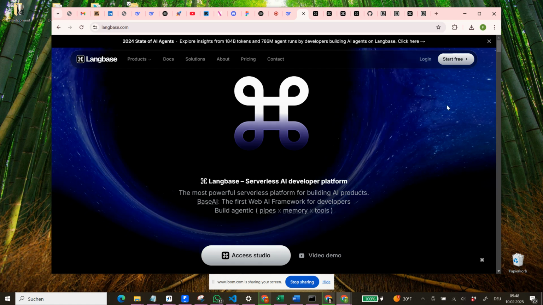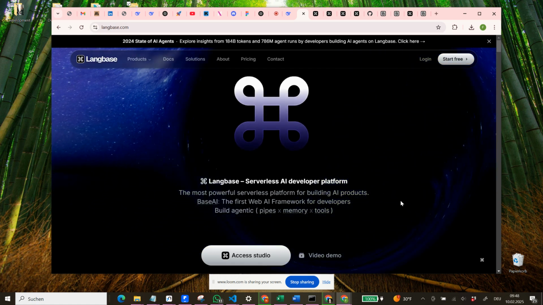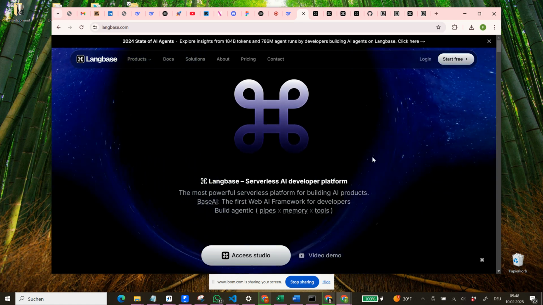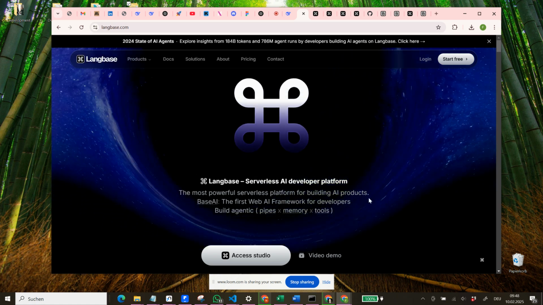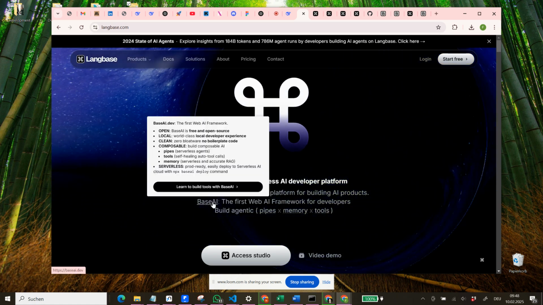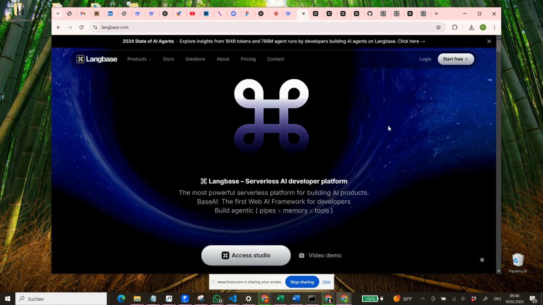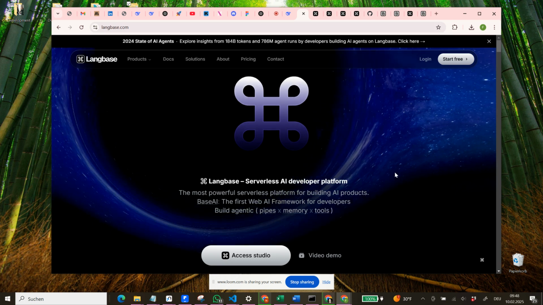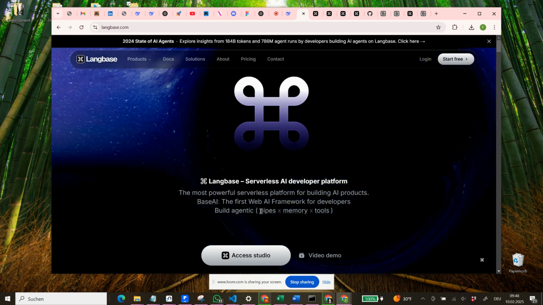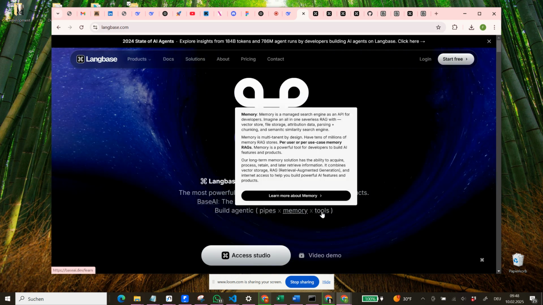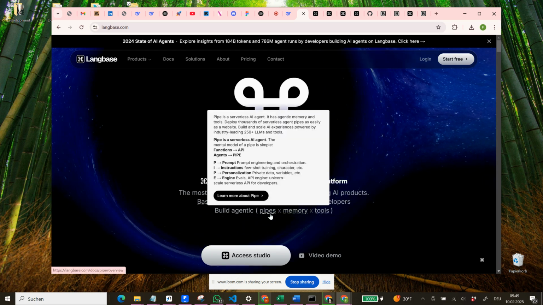So here, Langbase is a serverless AI developer platform. It's the most powerful serverless platform for building AI projects, how they're framing it themselves, and Base AI, the first web AI framework for developers. So we will be working with Base AI today, where we will learn how to create web apps and web AI for one specific AI agent. And then it says build agentic pipes, memory, and tools. We will go into more detail on what exactly that means, but here you can see a bit of an overview.